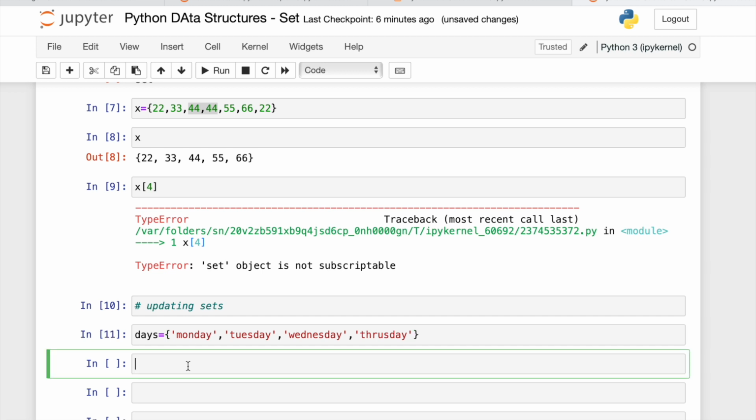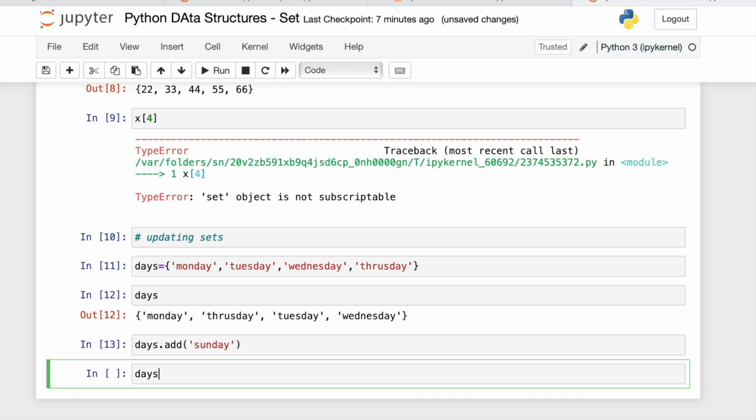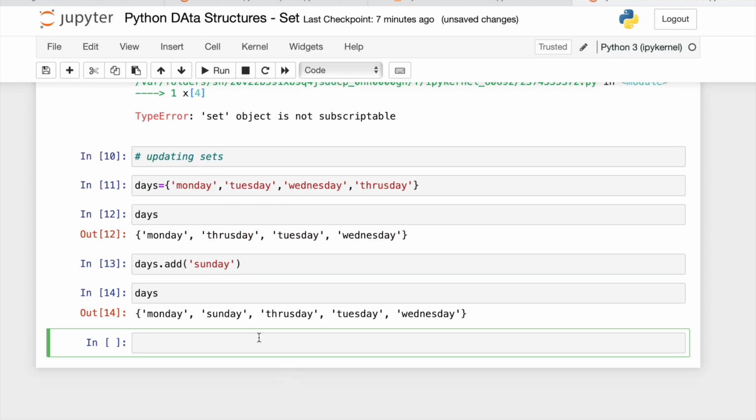Now days.add Sunday. Add Sunday to these days as well. I'm saying this to the system. It is added, but there is no indexing in a set, so it will add randomly. There is no indexing, it can add anywhere.